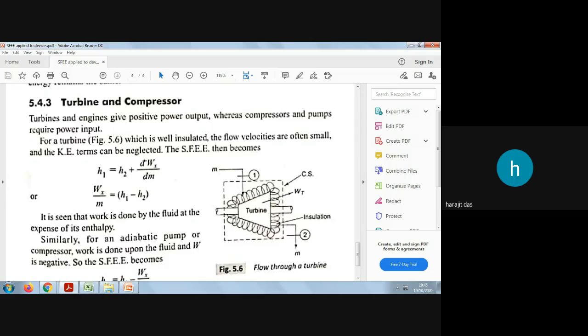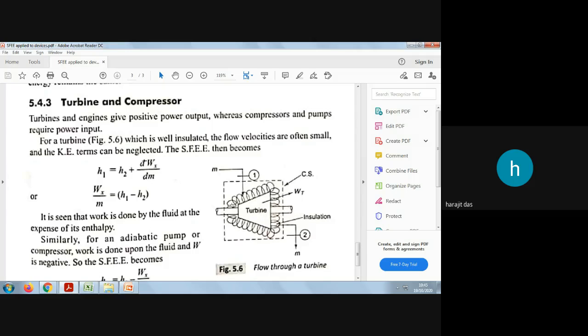So this is the inlet of this turbine. One inlet will be there, one outlet will be there. It is not directly shown in the figure. So there will be energy interaction as well as mass interaction. Understood?